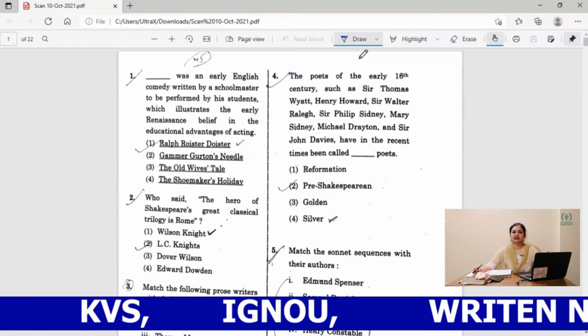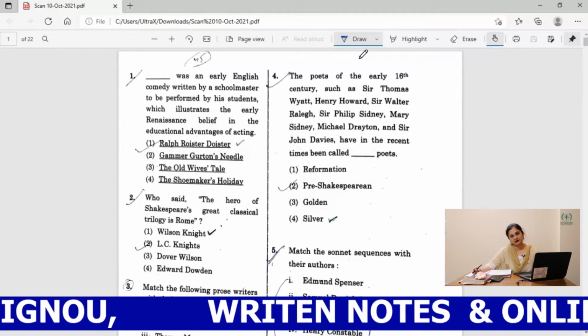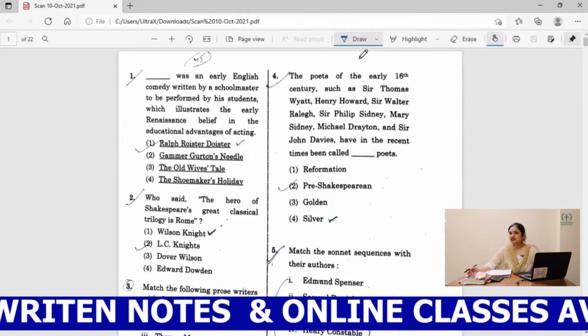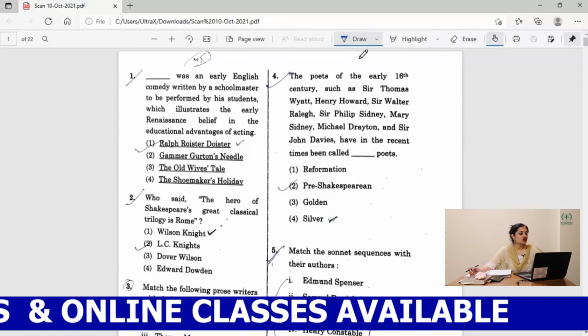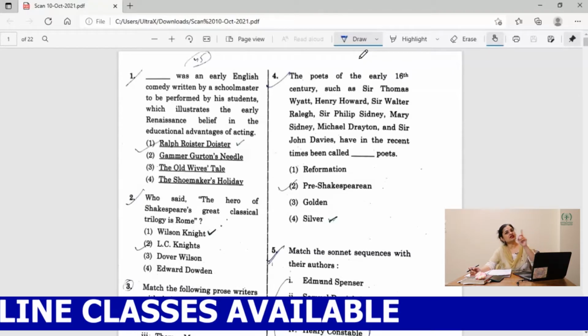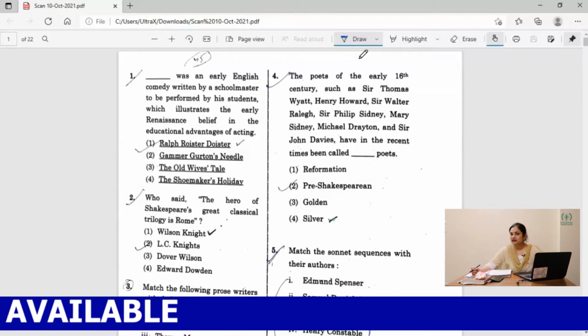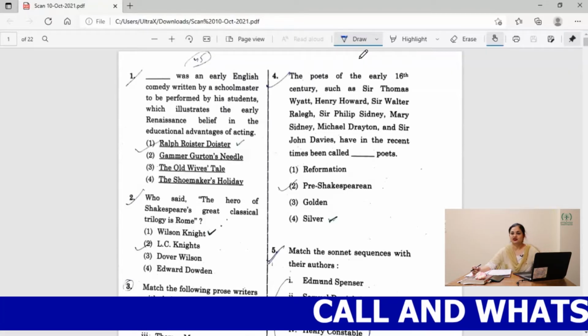The Old Wives' Tale is a comedy, and it comes in the later 16th century, so it cannot be an early English comedy. The Shoemaker's Holiday is a comedy of the 17th century, more than 100 years later, so that cannot come in the option. Obviously 3 and 4 are not the answer. Now we have to focus on Gammer Gurton's Needle and Ralph Roister Doister.